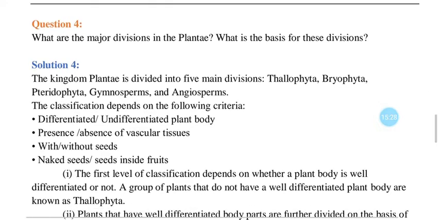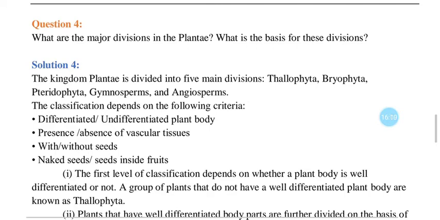Question number 4: we will see what are the major divisions in the Plantae. What is the basis for these divisions? The solution for this is that the kingdom Plantae is divided into 5 main divisions: Thallophyta, Bryophyta, Pteridophyta, Gymnosperms and Angiosperms. The classification depends on the following criteria: differentiated or undifferentiated body, presence or absence of vascular system, with or without seeds, and naked seeds and seeds inside fruit.